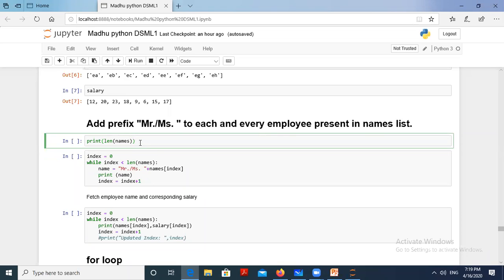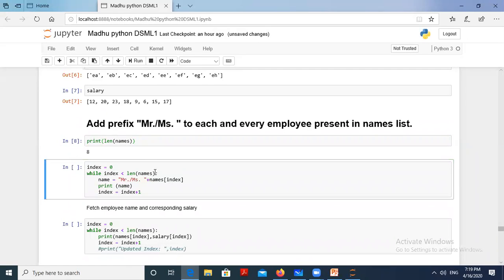So now first you have to find out the length of the list, which is 8. For that, print of len of names. I use the length function for the names list. Now go for adding Mr. or Mrs. to the employees' names.